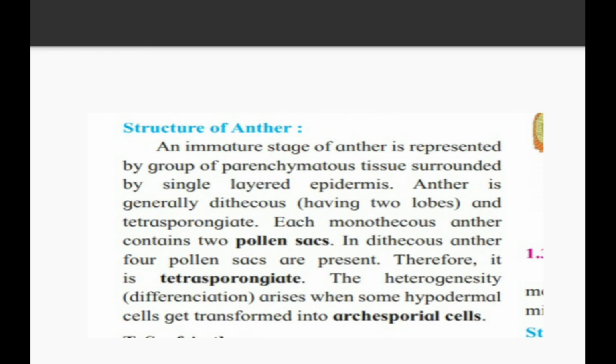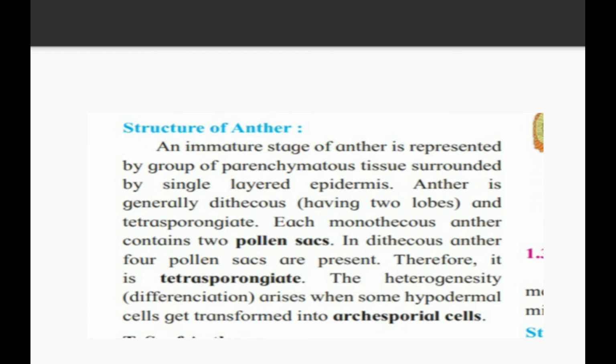Come towards the next slide. Today we are going to concern about the structure of anther, or basically how the pollen grain is situated inside our flower. An immature stage of anther is represented by a group of parenchymatous tissue surrounded by a single layer of epidermis. Epidermis is a layer, okay, and whatever tissue is present inside it is said to be parenchymatous tissue. Anther is generally dithecous, meaning having two lobes.